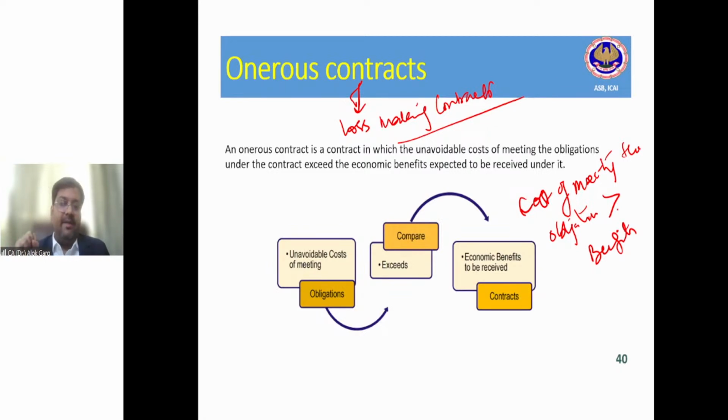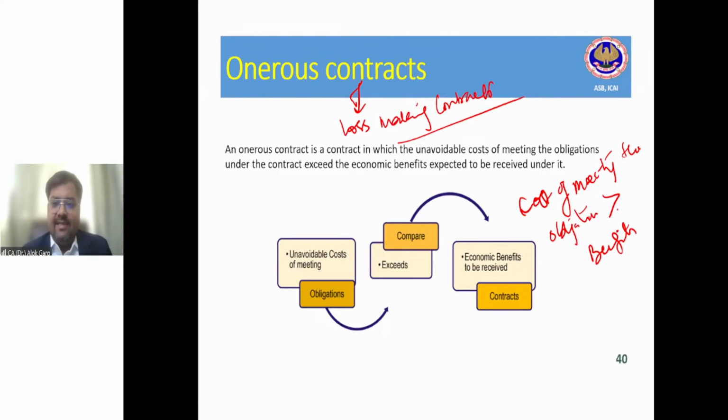Now, what happens? If I talk about this contract, I have already entered into a contract today that I will deliver the goods by 31st March. And if I am not able to deliver the goods by 31st March, I will have to pay a penalty of 5 lakh rupees, right?